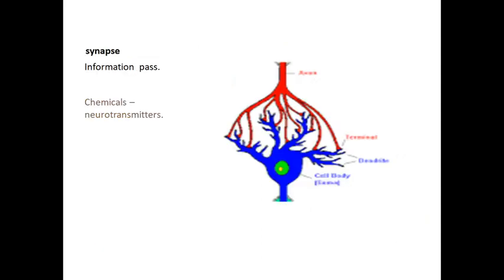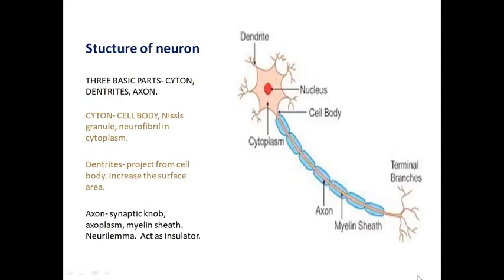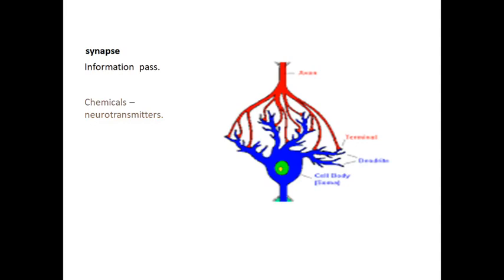The next one is called the synapse. Synapse is nothing but the contact between two neurons. A synapse differs from the synaptic knob. Synaptic knob means the knob-like structure present in the terminal branches, but this heading is synapse.